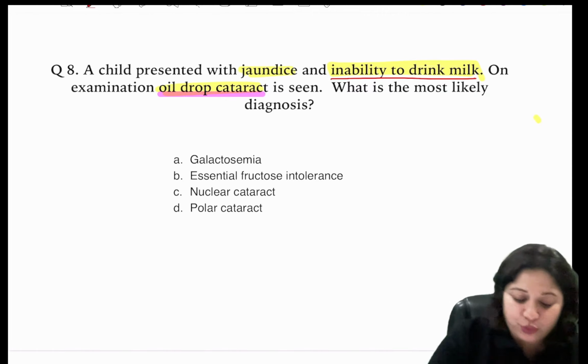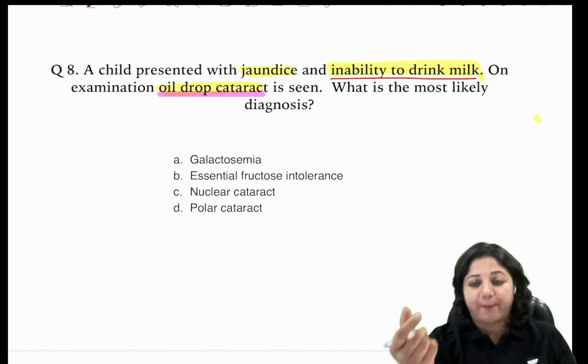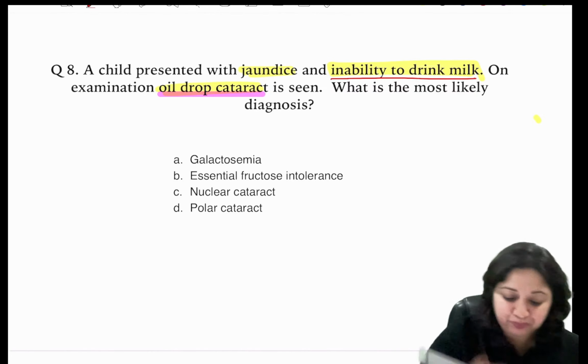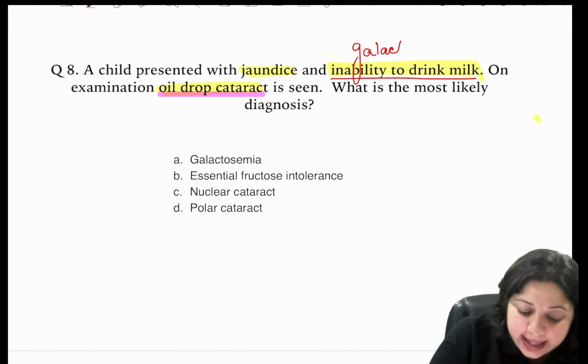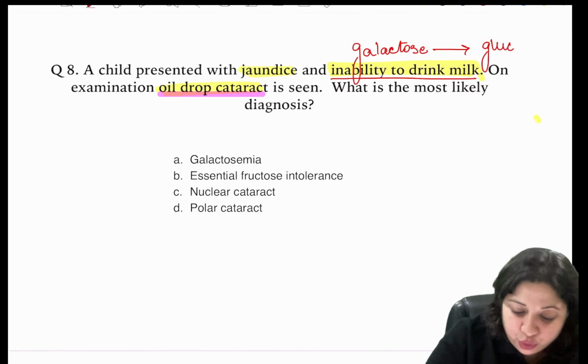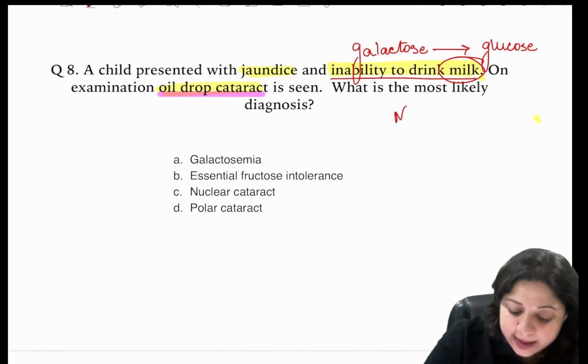So now if I tell you this question, the topic that we need to learn is galactosemia. The important thing to learn here is, what is the issue in galactosemia? The issue is that we are unable to convert galactose to glucose. So the milk here is the important thing. What does milk have?